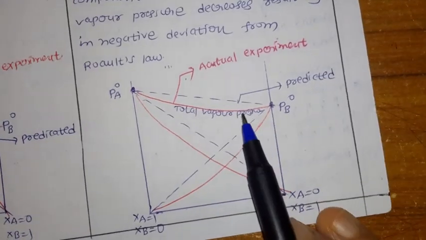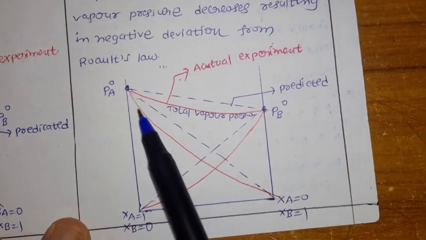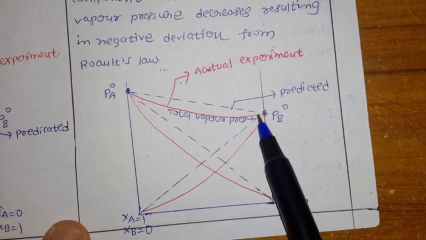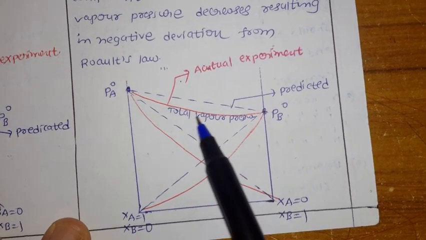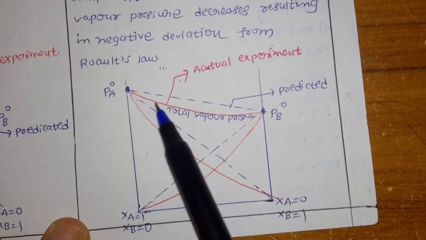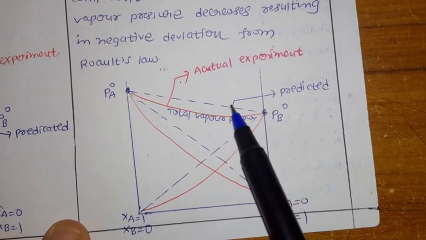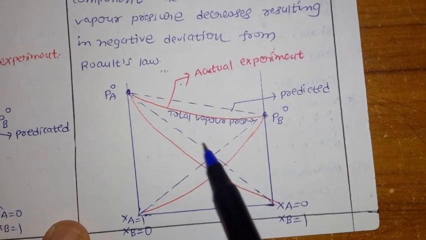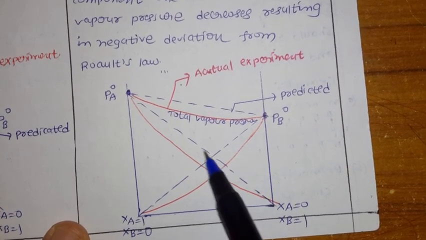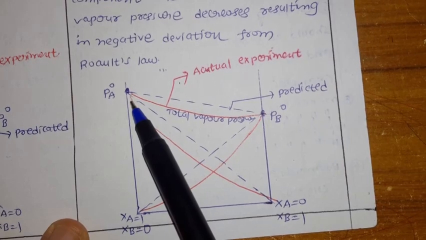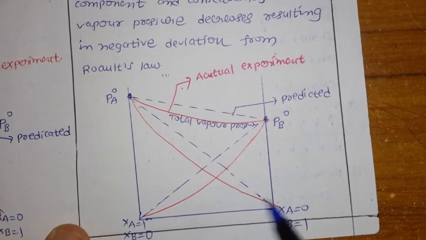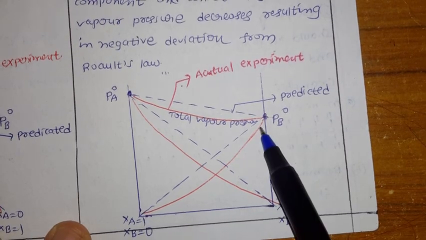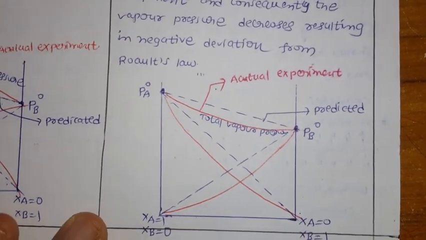Next, negative deviation. What happened here, this is the ideal one. If it is ideal, you have to get the total pressure like this, but here you are getting less than that. You can see here the value decreases. So this is the actual, you are getting less than the expected one. Here also the partial pressure, if it is ideal you have to get it like this, but it is going to be less, it's going to decrease. For this also you are going to get a lower value. So that's why it's called negative deviation from Raoult's law, okay.